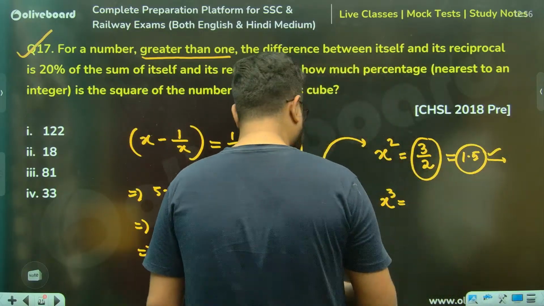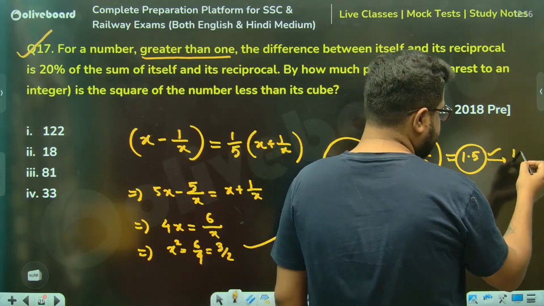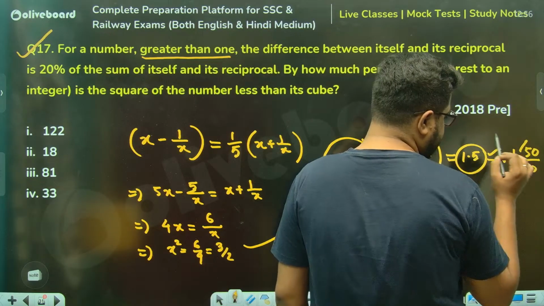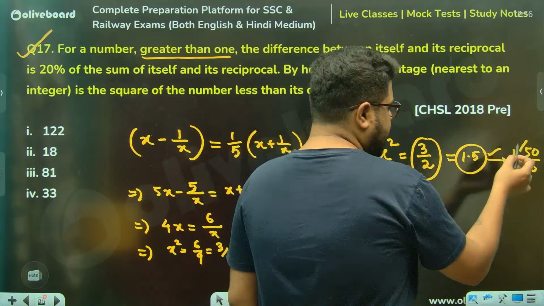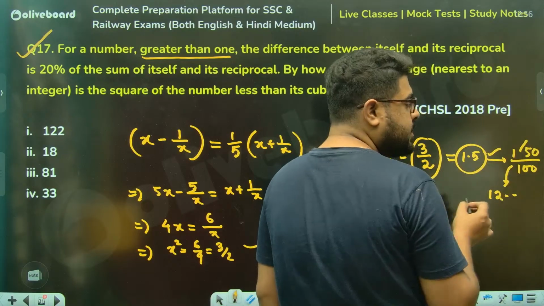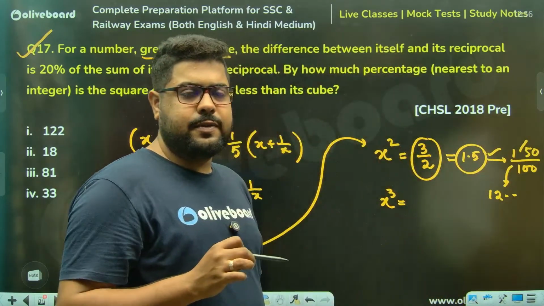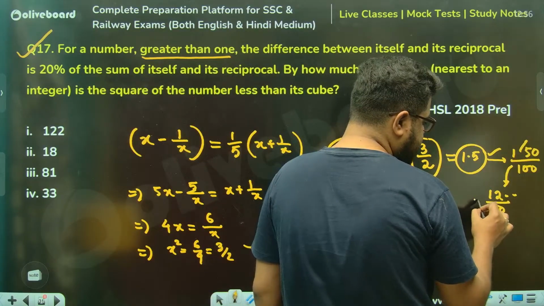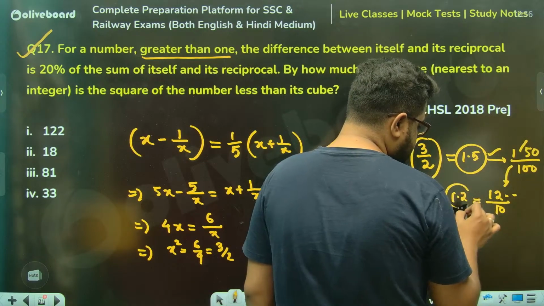In the calculation, how to do it easily: 150 by 100. So the square root of 150 is 12 point something, because 144 is 12 square. By 10, meaning this is 1.2 around.